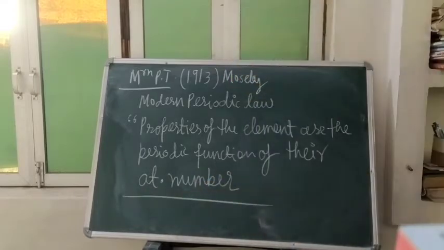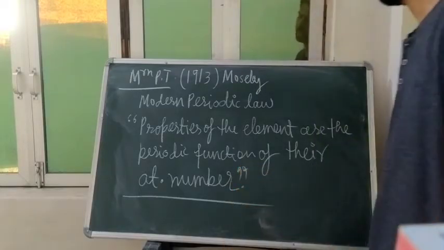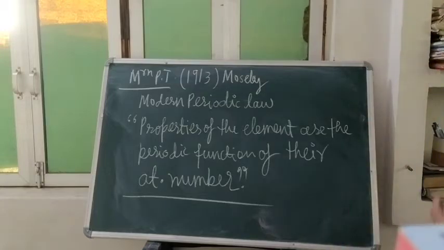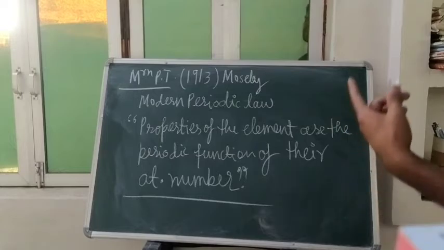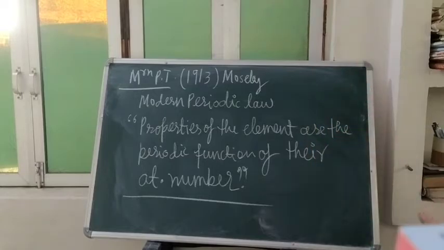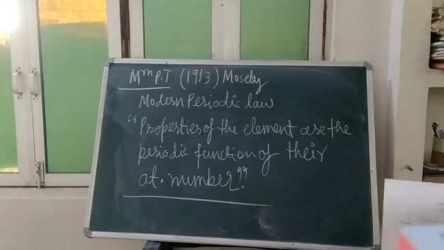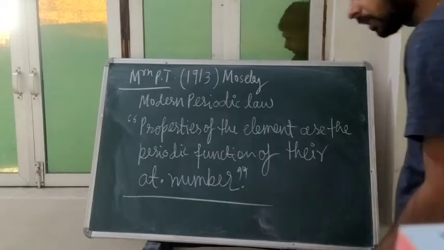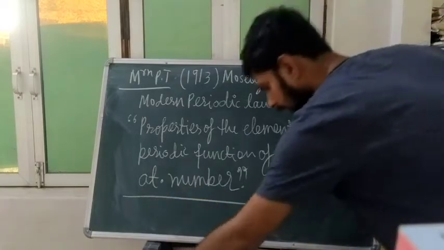In place of atomic mass, we just select the atomic number, and it was the best. Whereas the periodic law given by Mendeleev said that the properties of the elements were a function of atomic masses.